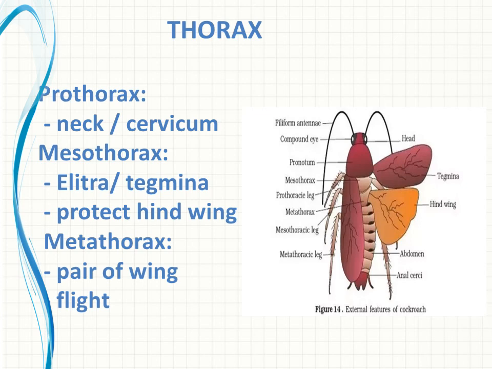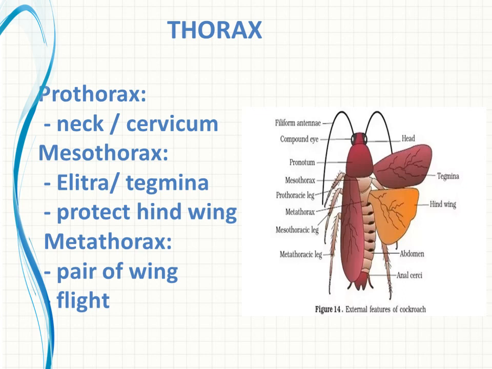Okay, the next thoracic segment is known as mesothorax. In the mesothorax, especially, a pair of wings arises. One pair of wings arises from the mesothorax, and this wing is known as tegmina, or elytra.